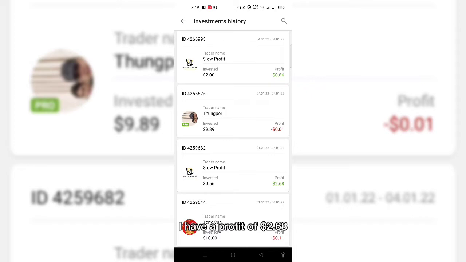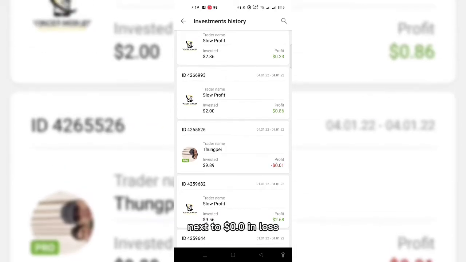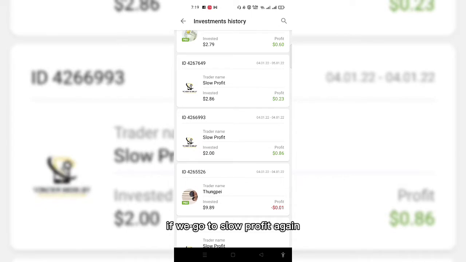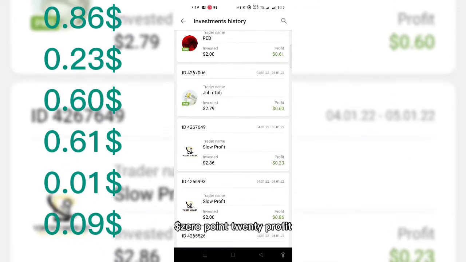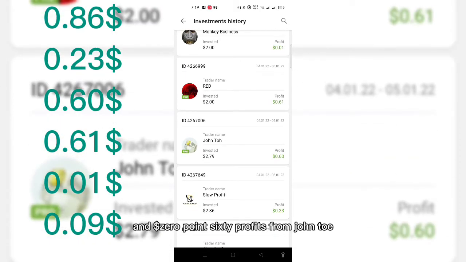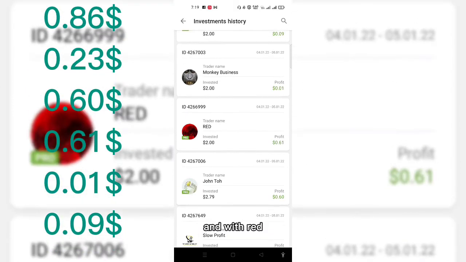I have a profit of $2.68. I invested 9.56. Next, $0.0 in loss. If we go to slow profit again, $0.86 profit. Again, slow profit, $0.23 profit, and $0.60 profit from Withou. And with red, I got $0.61 in profit, and just invested $2 in it.